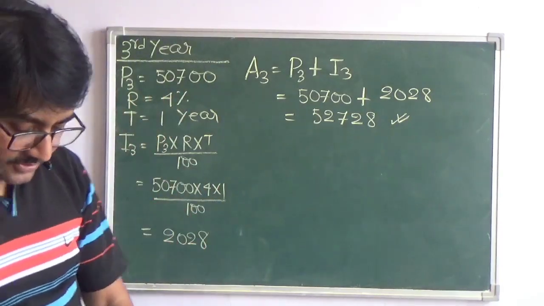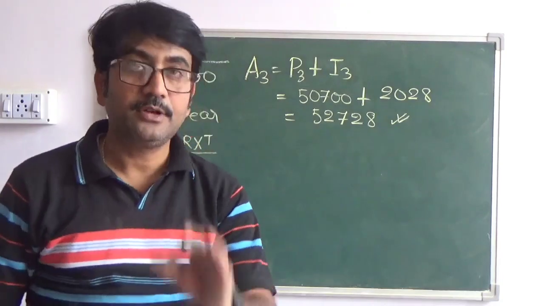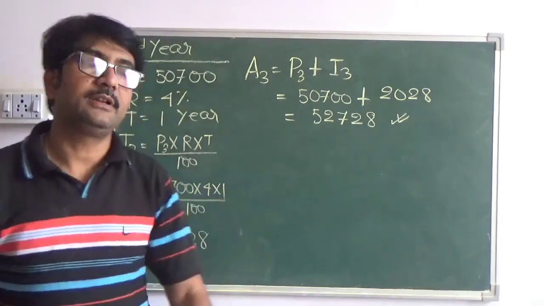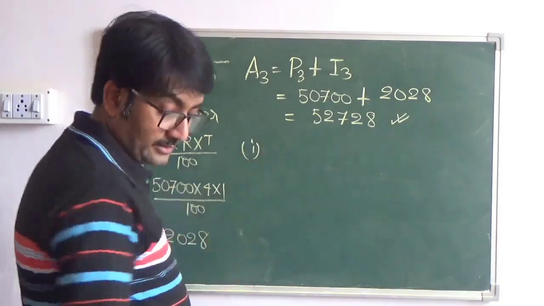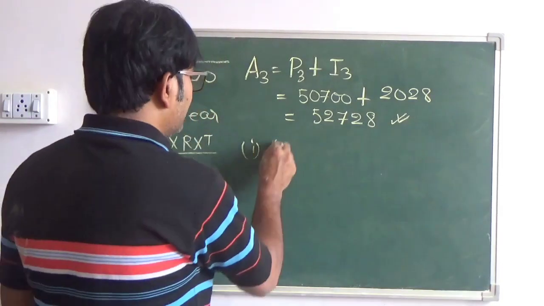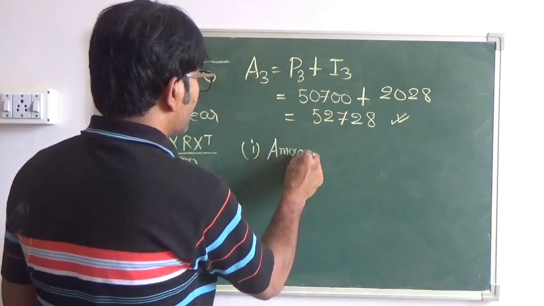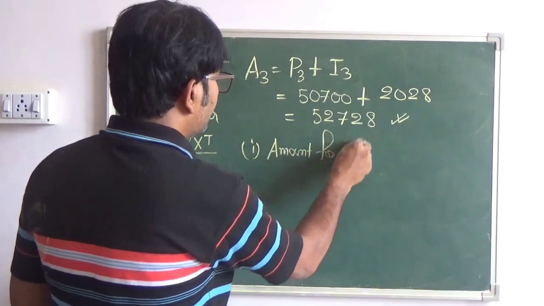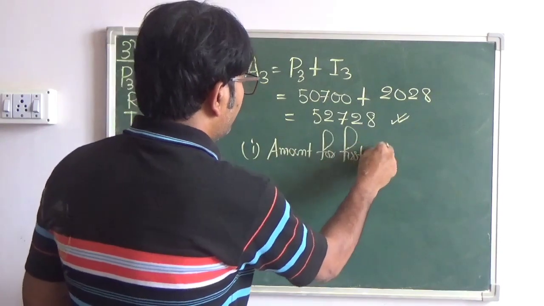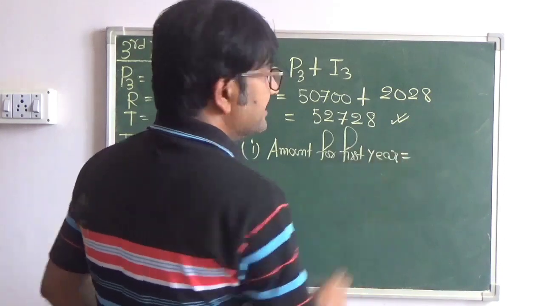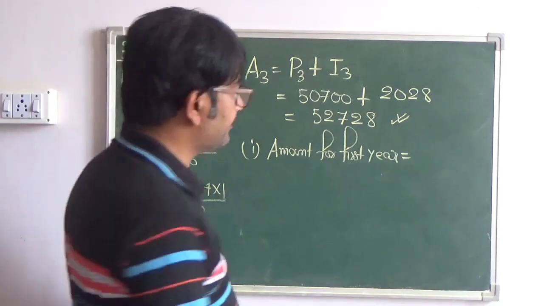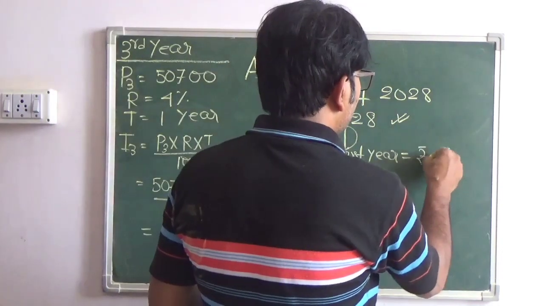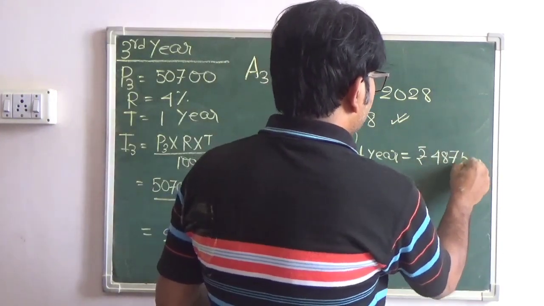Now the parts of the question. What is the amount for the first year? So you have to write the value of A1. So at the end you write, the question is amount for the first year. So the amount for first year, that is equals to the value of A1, and that is equals to 48750 rupees.